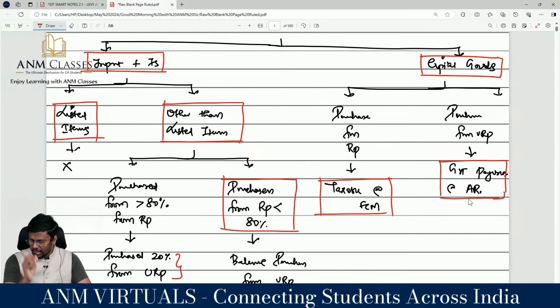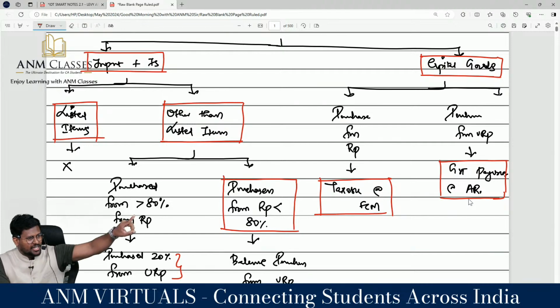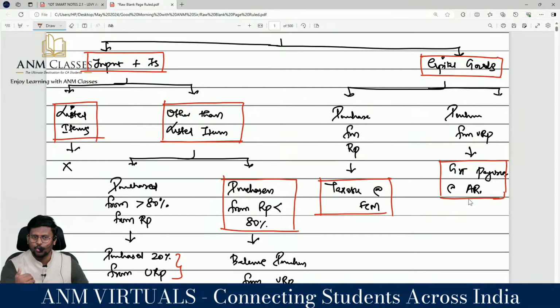Sir, for that, the houses can be classified into two categories: affordable housing and other than affordable housing. Affordable housing, 1% without taking ITC is condition number 1, and 80% of the purchases other than listed items should be from the registered person is condition number 2. Sir, if your purchases are even less than 80% from the registered person, still you want to enjoy that concession rate of 1% or 5%, no problem. You fall under 9(4), you pay tax at RCM, then it is equal to your purchase from the